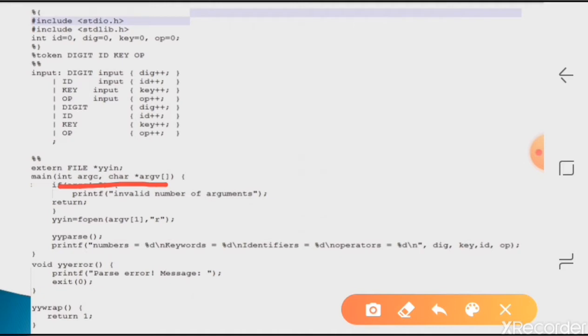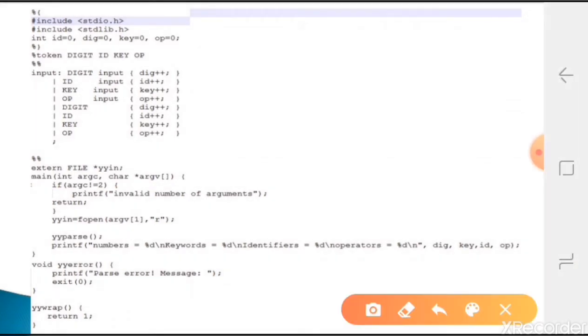So in main, int argc is the number of arguments it will read, and then argv takes all those arguments. Suppose along with ./a.out I give some file name, that is two arguments. a.out itself is the first one, and whatever file name I have given is the second one. So total two arguments, counted with index 0 and 1.